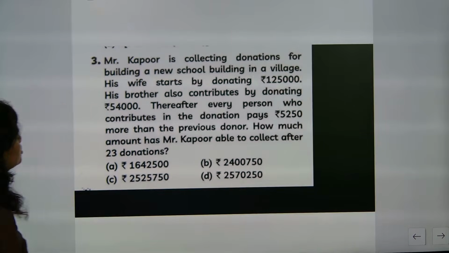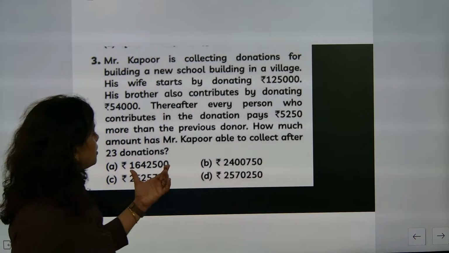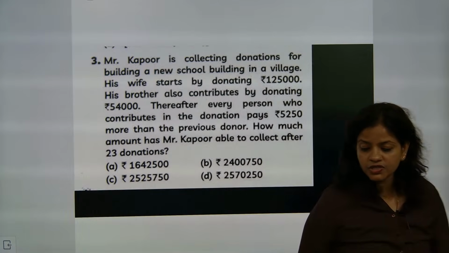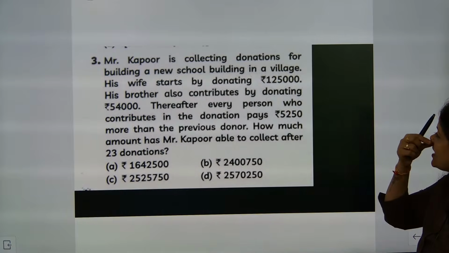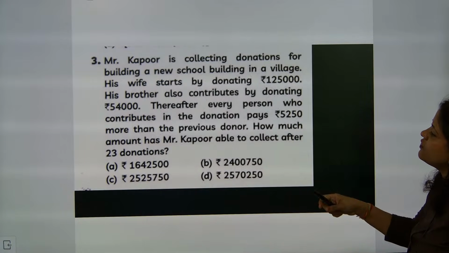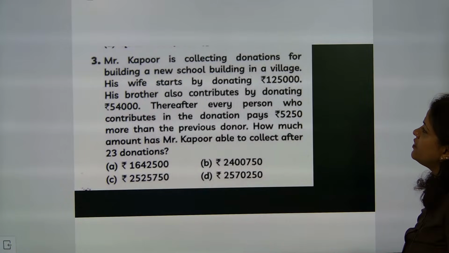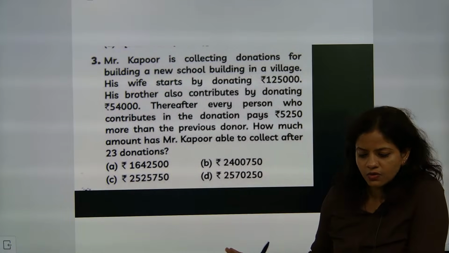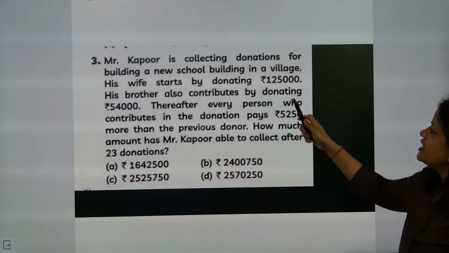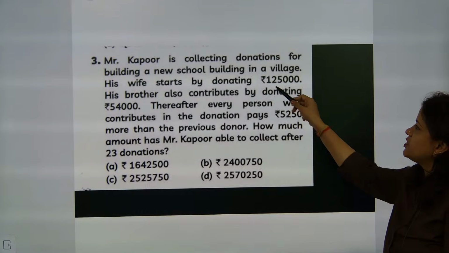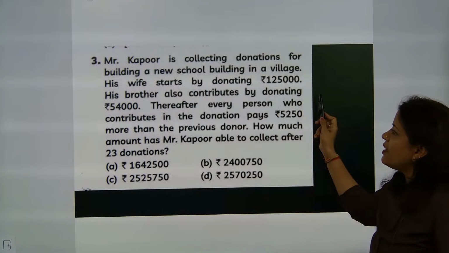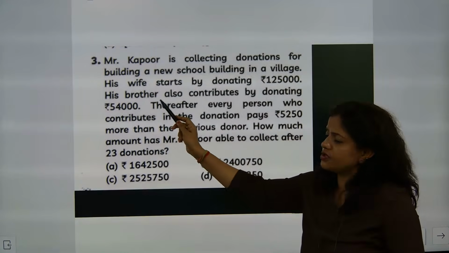So come on, go for this question. What is the total amount coming? This is a very good question. The first amount is exactly what Mr. Kapoor is collecting donation for building a new school building in a village. So the first amount itself is given as 1,25,000. Okay, so that is there. His wife started by donating this much. So first amount donation is this one. His brother also contributed by donating 5400. Got it?